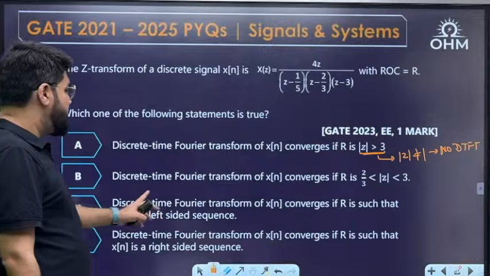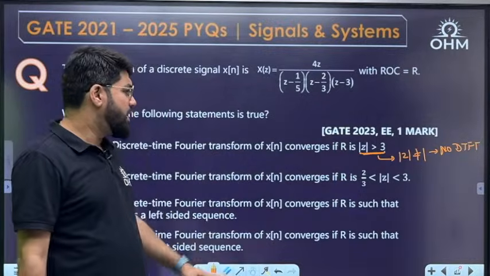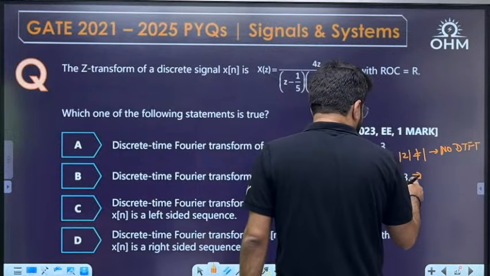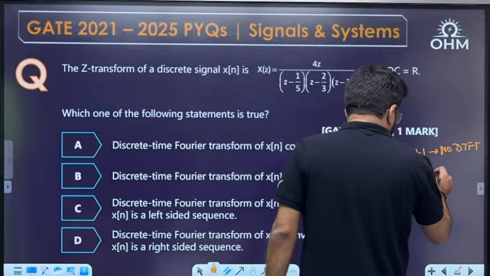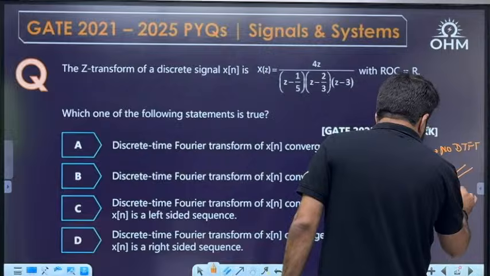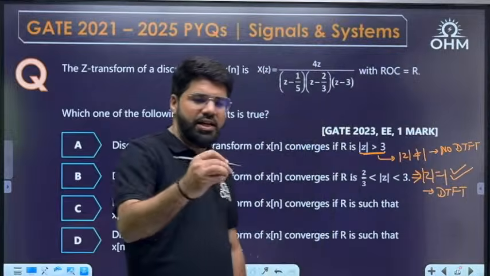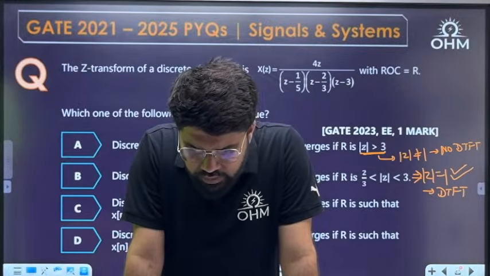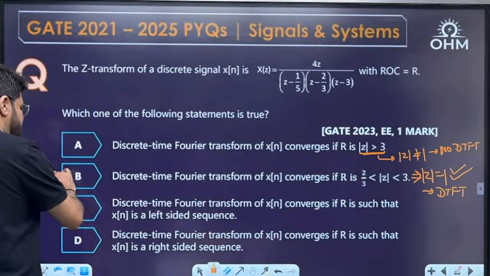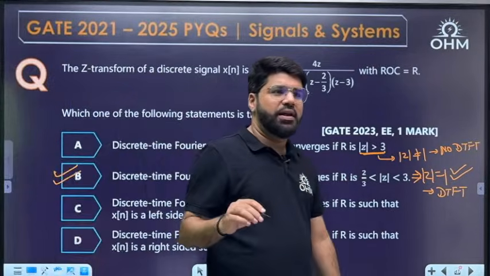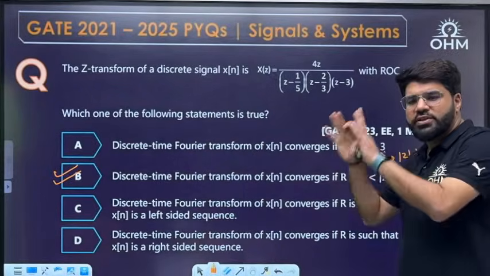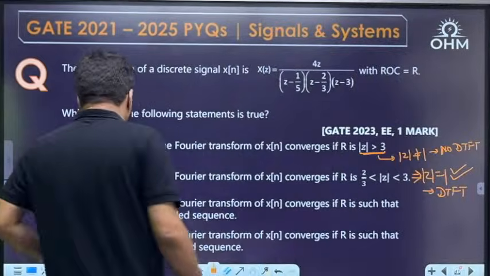The DTFT of x[n] converges if R is such that 2 by 3 less than mod z less than 3. Mod z can take any value between 2 by 3 and 3, and between 2 by 3 and 3, 1 will come, na? 1 is between 2 by 3 and 3, yes. Mod z equal to 1, yes. If mod z equal to 1 is included in the ROC, DTFT will exist. B is the correct answer. This is an MCQ, only one option correct. If you get the correct option, go ahead to the next question. I will explain right now, but in the exam, always go ahead to the next question if you are sure about one option.